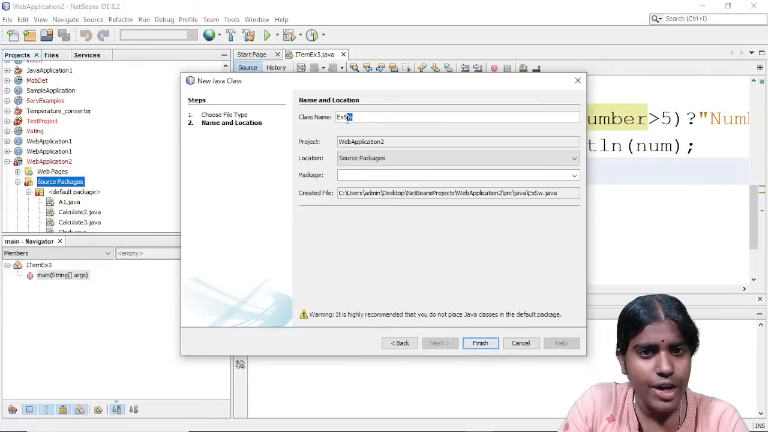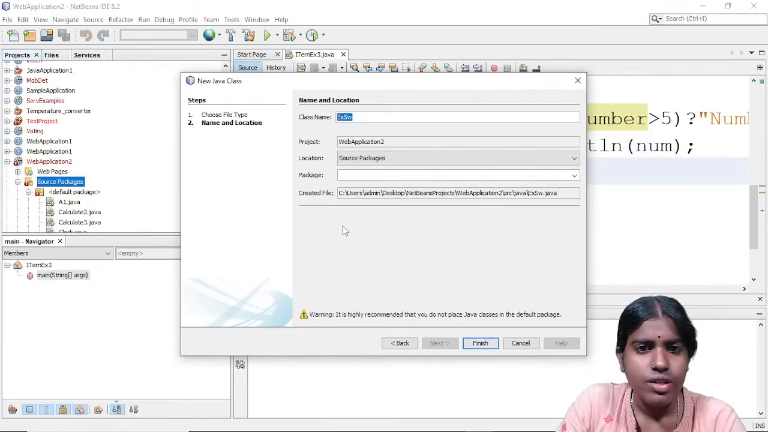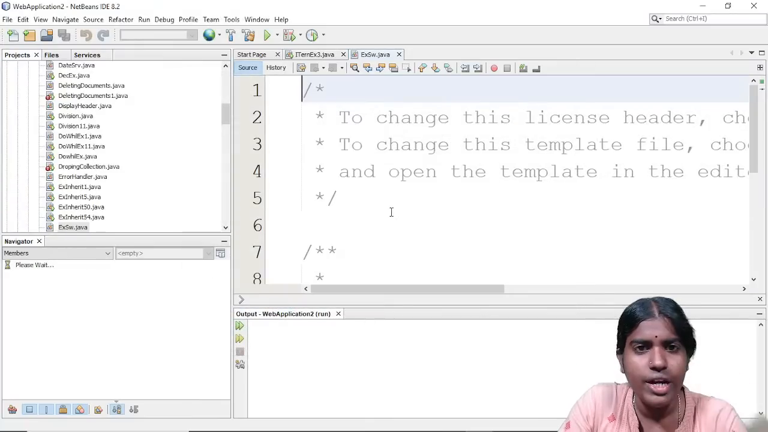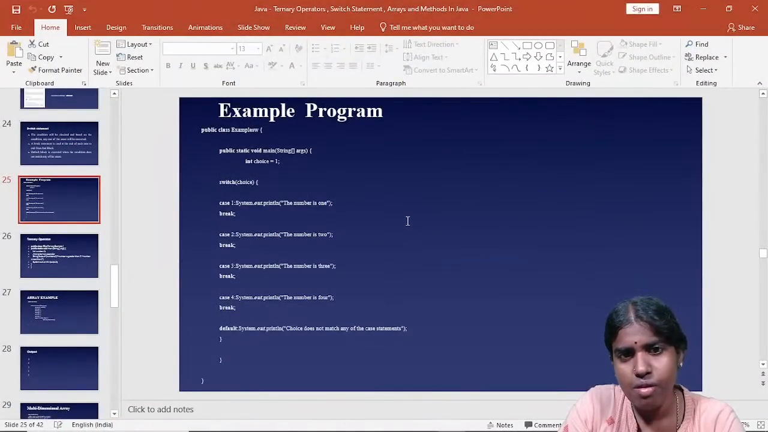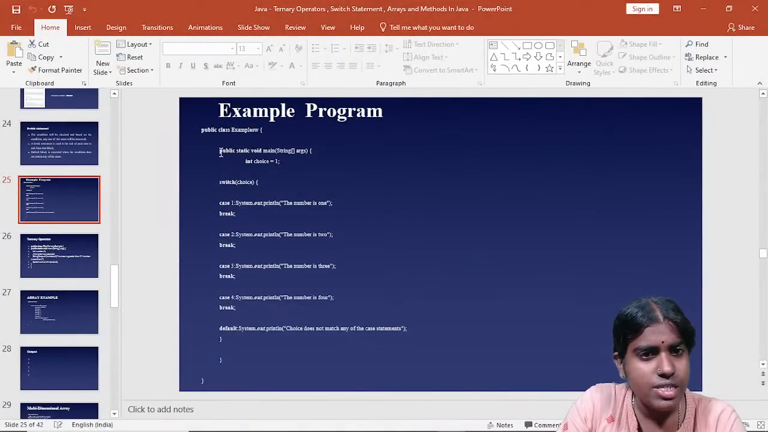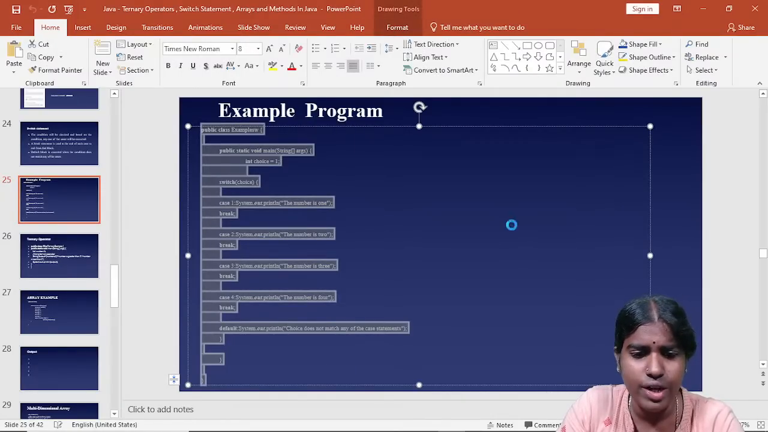For example, whenever I want to create any new class, I am just giving the class name. Under which project, for example, under this web application 2, I need to create this class. I need to provide the location where I need to create this class, and then I am clicking the finish button. Clear with this? Inside this, whenever I want to create a main method, I am just giving public static void main. The argument is passed as a string array, String[] args. So let me just write this example and let me explain whatever I am trying to say here.